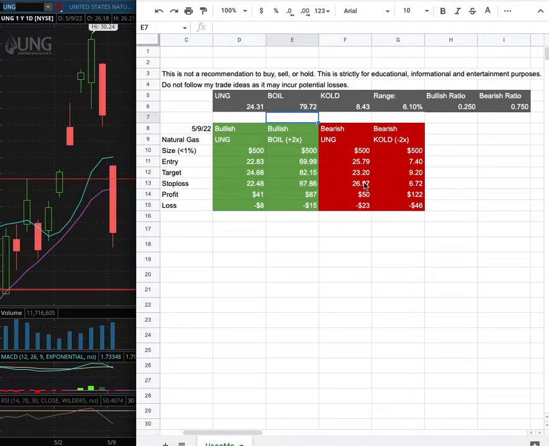However, if I were to open a short position, my entry is at $25.79, and that is this range there. My sell target is at $23.20, and my stop loss is at $26.97.